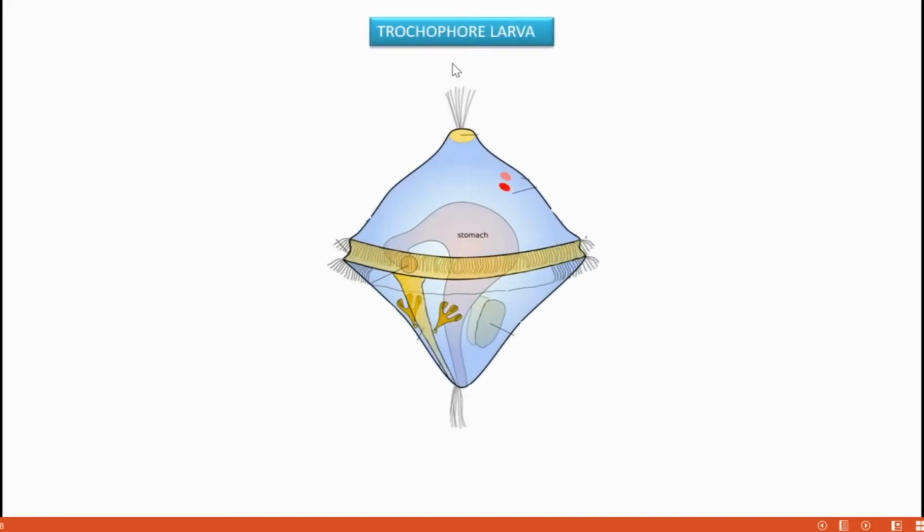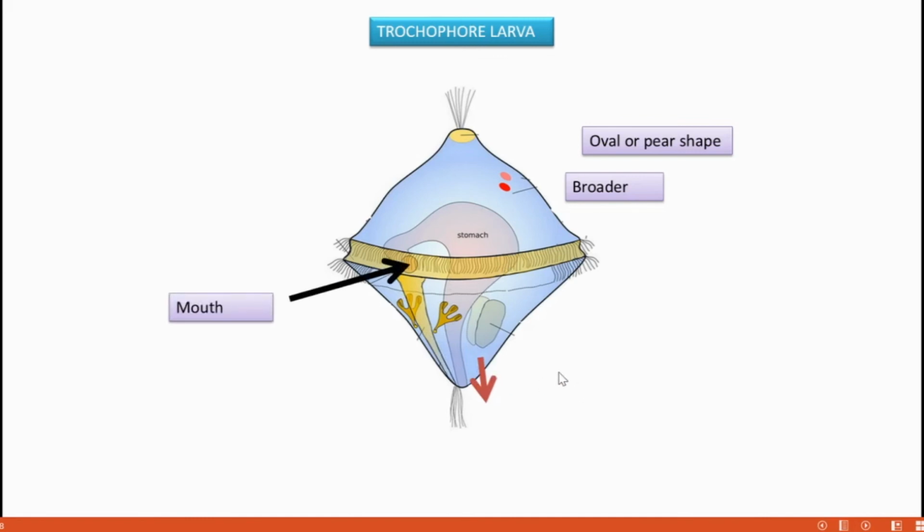Then coming to the trophophore larva, very, very important. Look at its appearance, shape-wise. The anterior side is broader and the posterior is narrower, so it is an oval or pear shaped structure. This is the gut, the digestive tract. It is somewhat curved, and a mouth is present near the midventral line of the body.